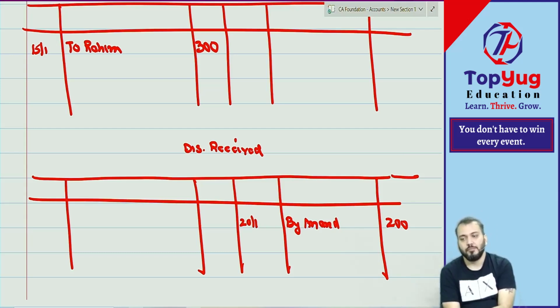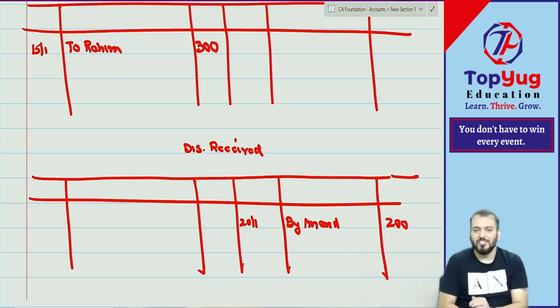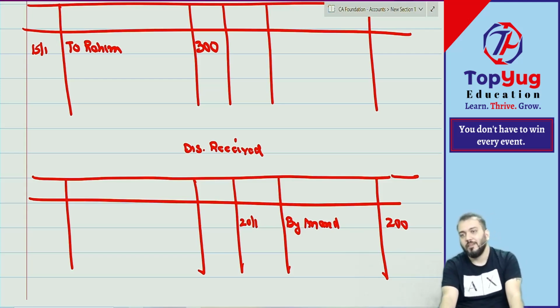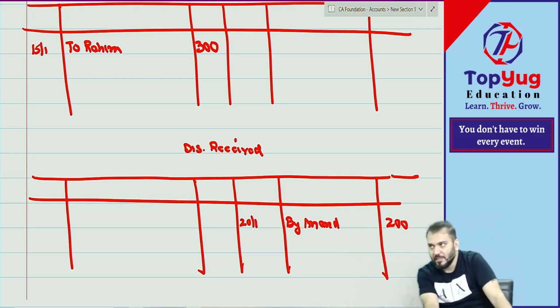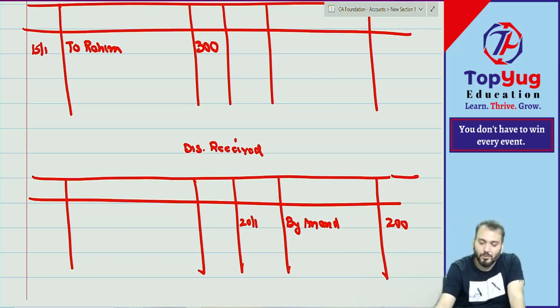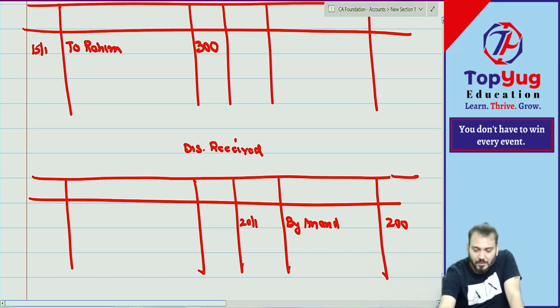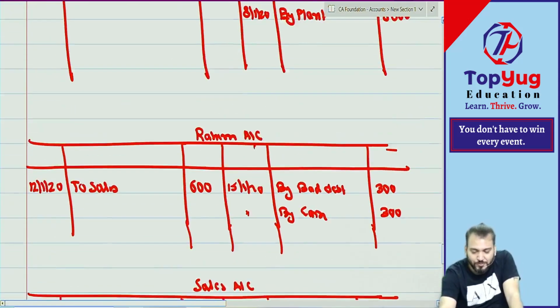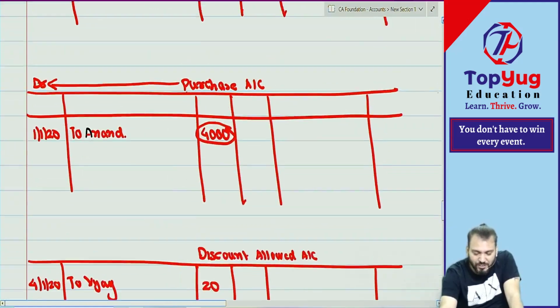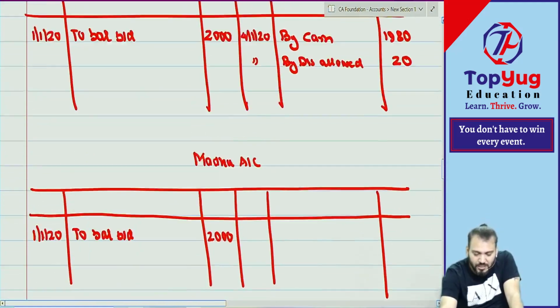Have you understood? Correct. Now once the posting is done, we do balancing. Posting is done. How to post, you have understood. Now we'll do balancing. Just try to understand.